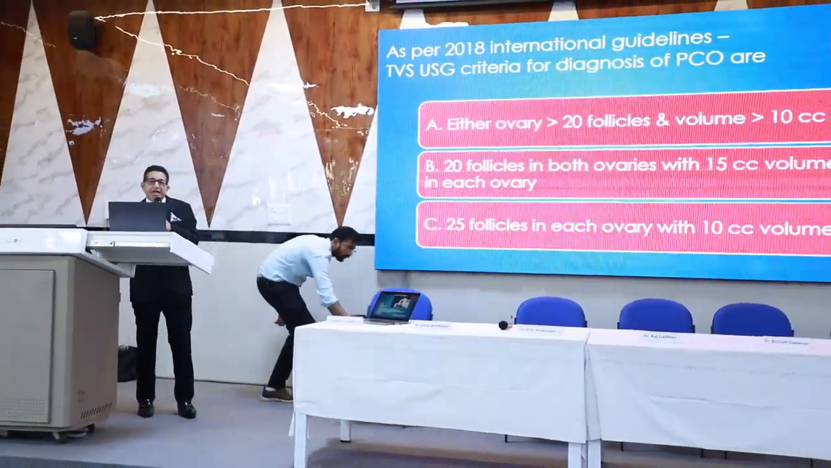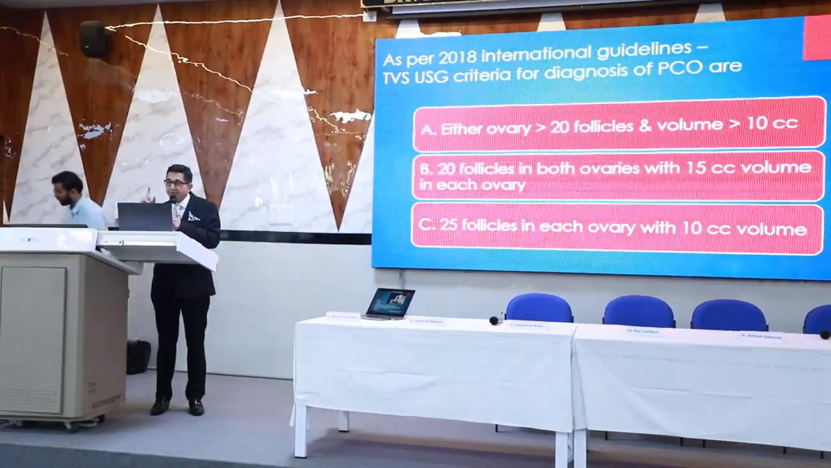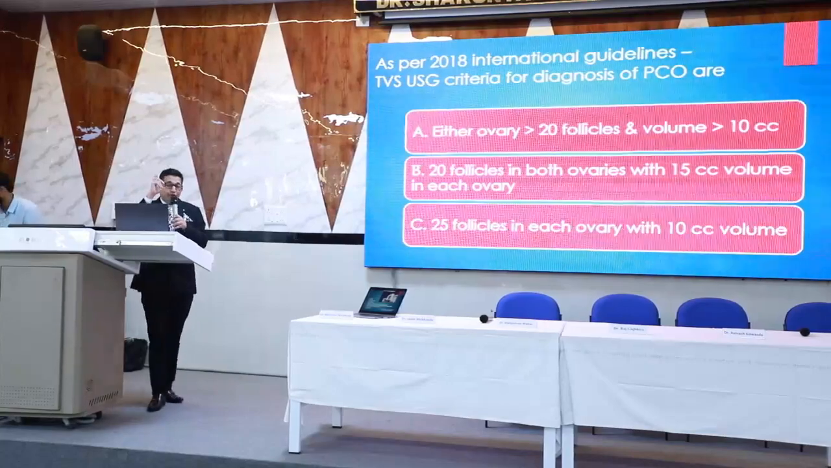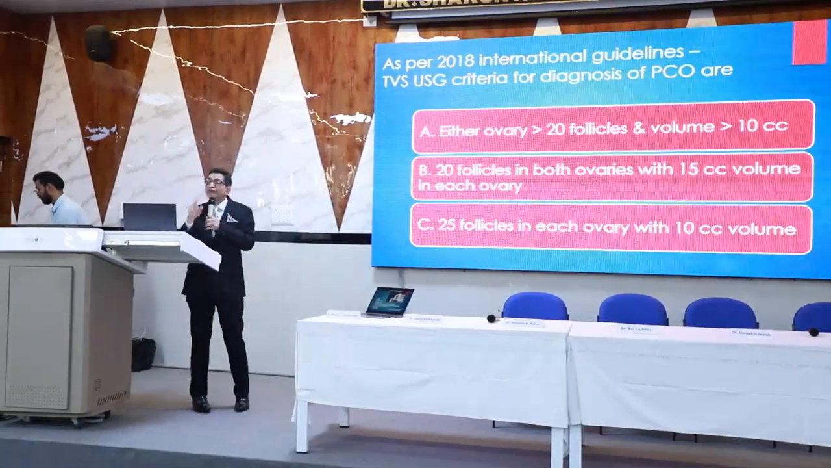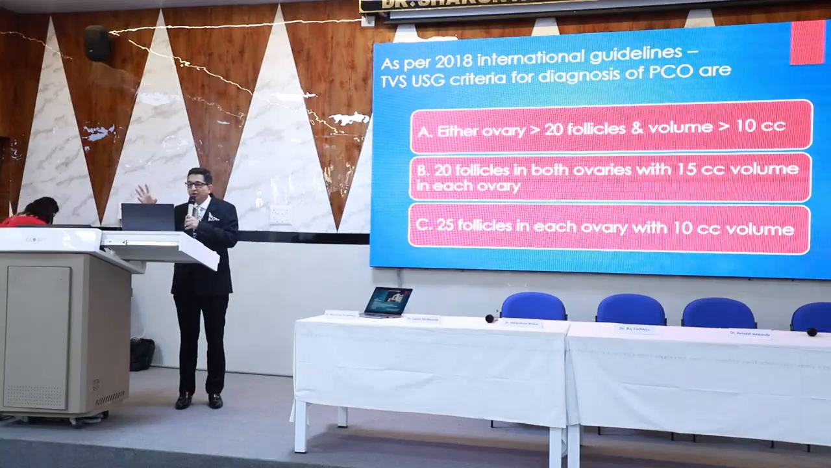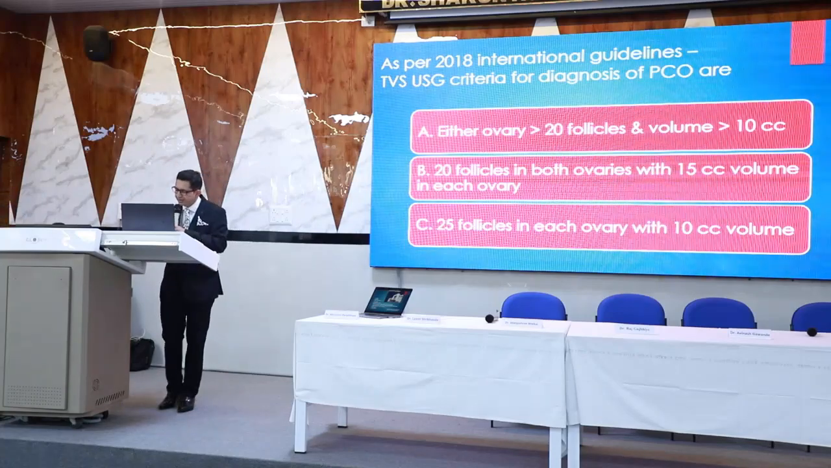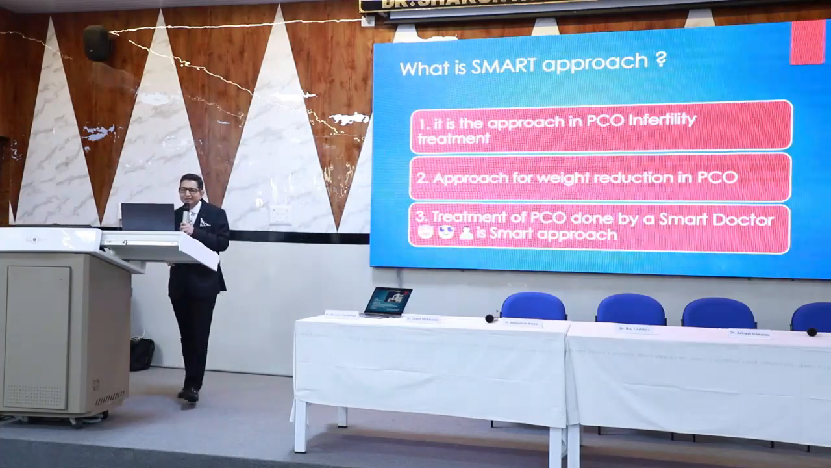The next question. As per 2018 International Guidelines, ultrasound criteria for diagnosis of PCO are either: A, 20 follicles in one ovary of volume more than 10 cc; B, 20 follicles in both ovaries with 50 cc volume; or C, 25 follicles in each ovary with 10 cc volume. A, B or C? A. Perfect. Now I don't need to teach you anything, you know everything.